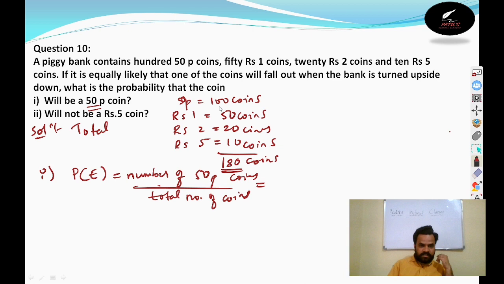How many 50 paisa coins are there? 100 paisa coins are there. So it will be 100 divided by the total number of coins 180. 100 by 180, if we remove 0 by 0, 2 fives are 10, 2 nines are 18. So it is 5 by 9. What is 5 by 9? 5 by 9 is the probability of getting a 50 paisa coin.